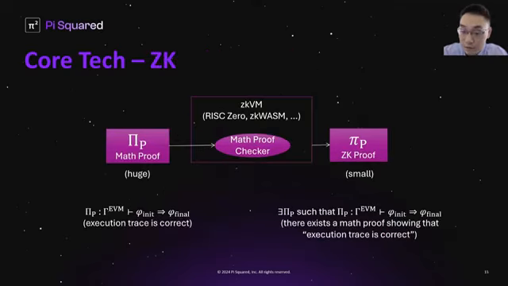And our final core technology is to implement a mathematical proof checker inside a zkVM. By doing so, we obtain much smaller proofs, the zk proofs. The mathematical proof shows that a given execution trace of a program is correct, while the zk proof takes the mathematical proof as private input and hides it and generates an argument that shows that there exists a mathematical proof that shows the statement is correct.